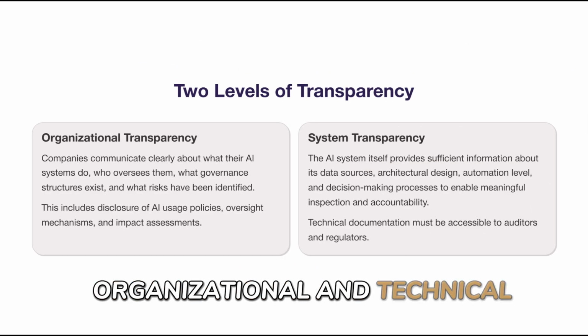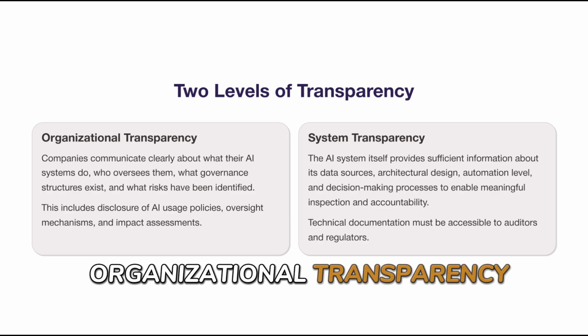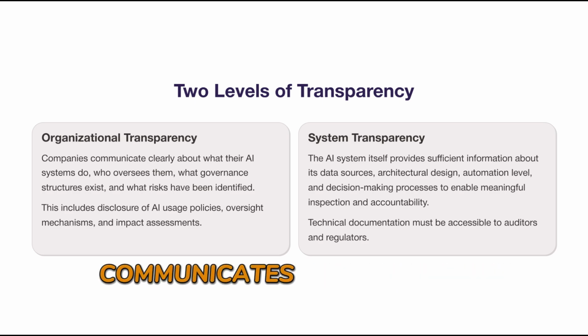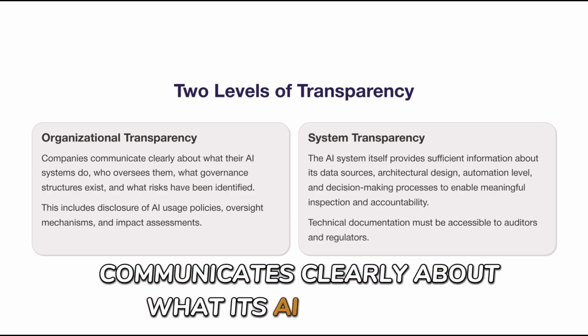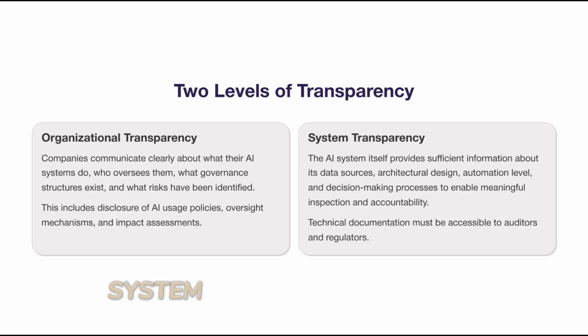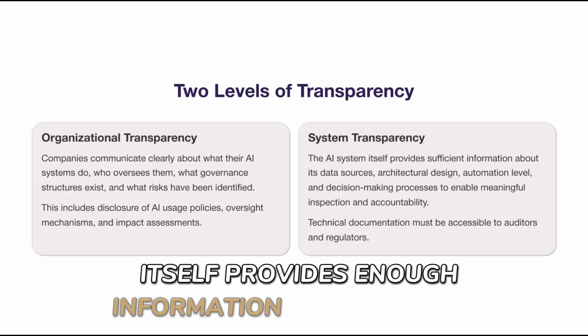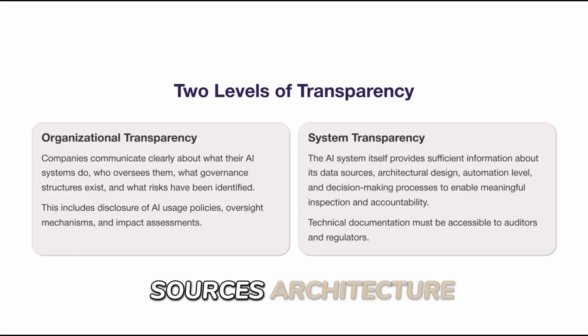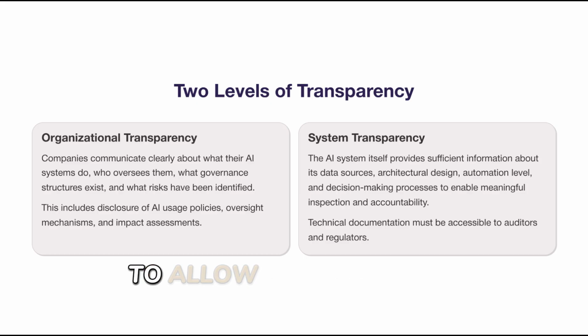Transparency operates at two levels: organizational and technical. Organizational transparency means the company communicates clearly about what its AI systems do, who oversees them, and what risks exist. System transparency means the AI itself provides enough information about its data sources, architecture, and automation level to allow inspection